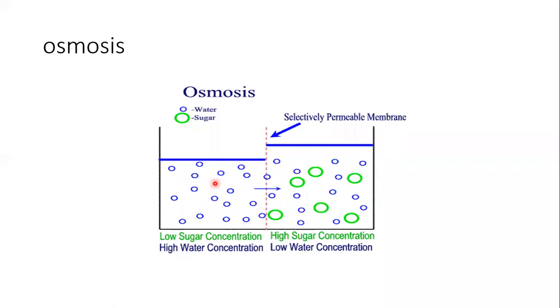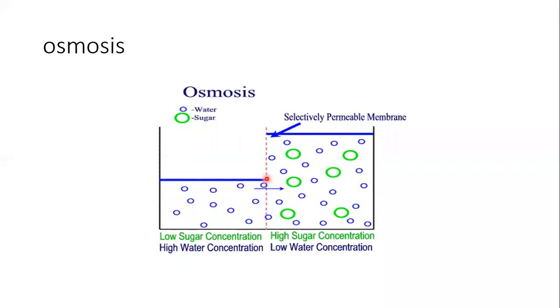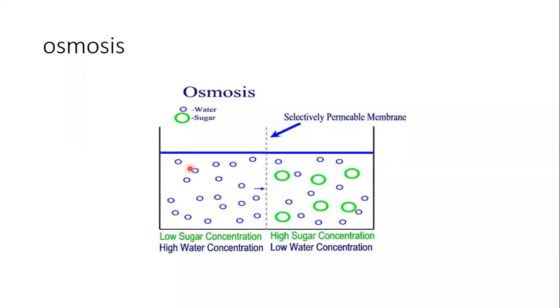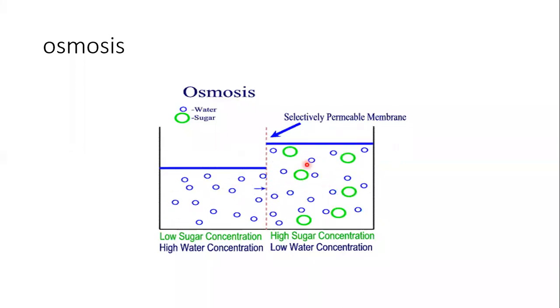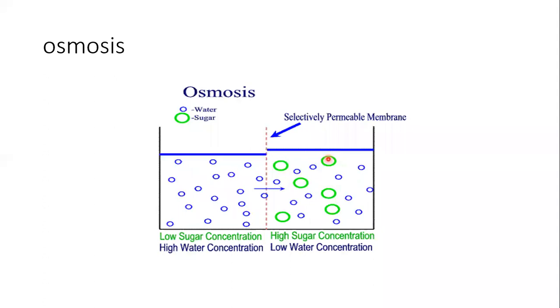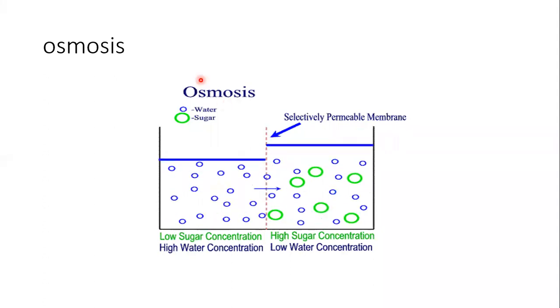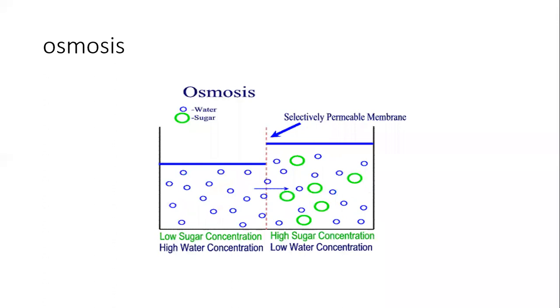So osmosis is the process of movement of water molecules from low solute concentrated solution to high solute concentrated solution. Understand what is osmosis?